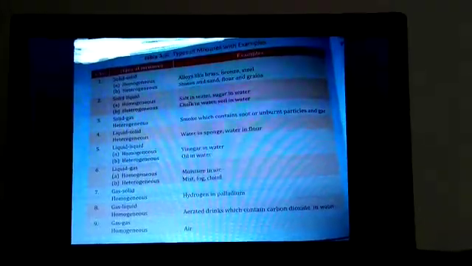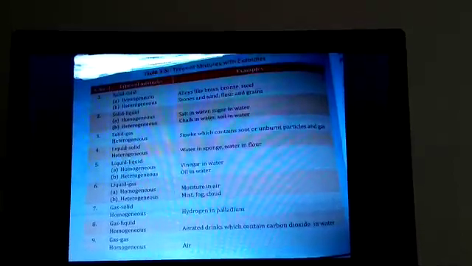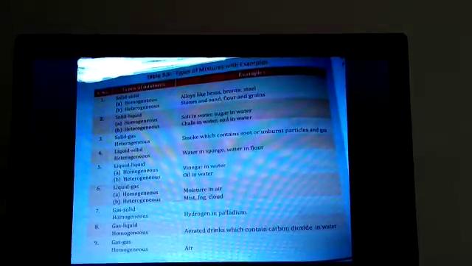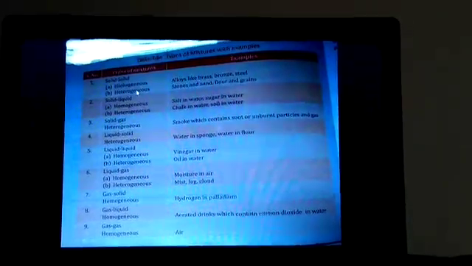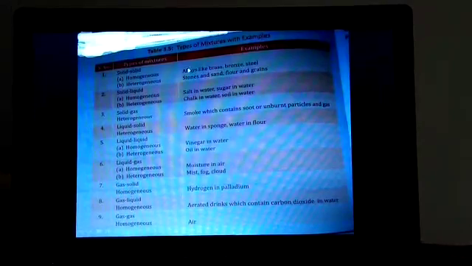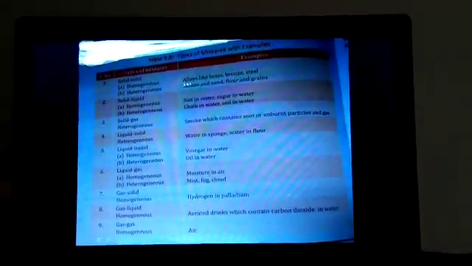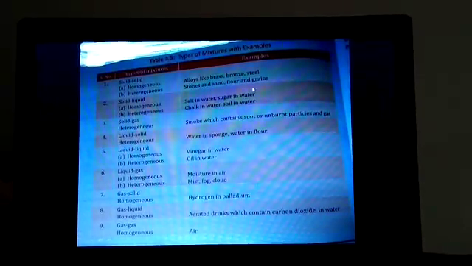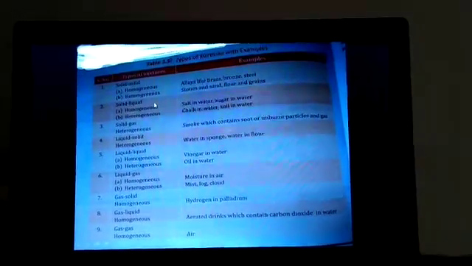Some more examples or types of mixtures which are given in your book: you can see solid mixtures. A solid mixture can be homogeneous or it can be heterogeneous. For a homogeneous mixture, the examples are alloys like brass, bronze, steel, and heterogeneous mixtures like stones and sand, flour and grains. The next is solid-liquid mixture.